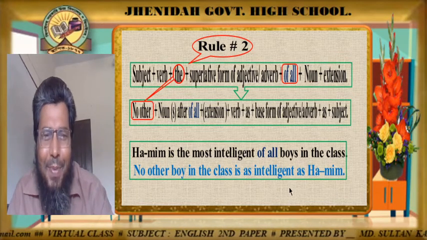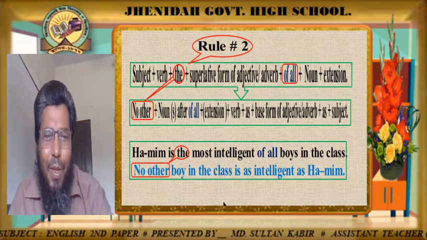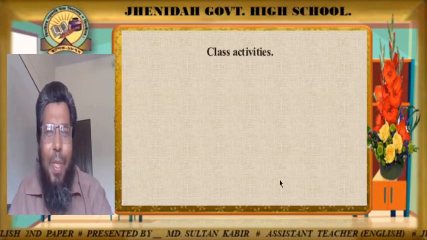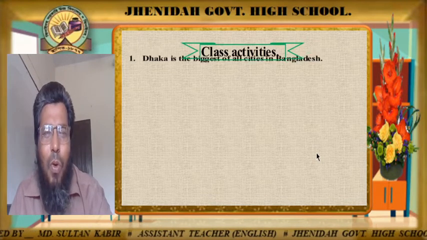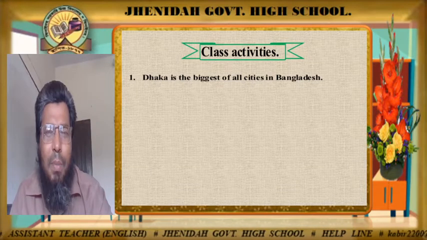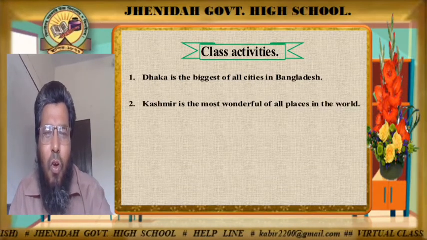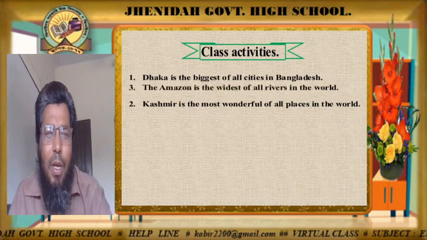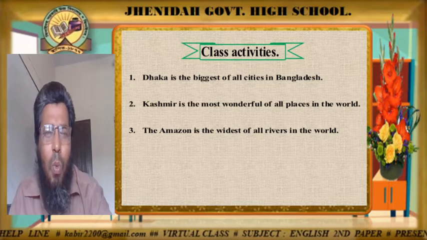Okay, dear learners, as you have understood it, now your class activities are waiting. Copy all the sentences as quickly as possible. Dhaka is the biggest of all cities in Bangladesh. Number two, Kashmir is the most wonderful of all places in the world. Number three, the Amazon is the widest of all rivers in the world.